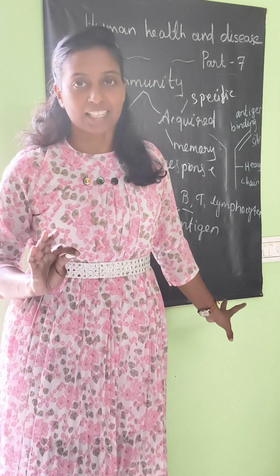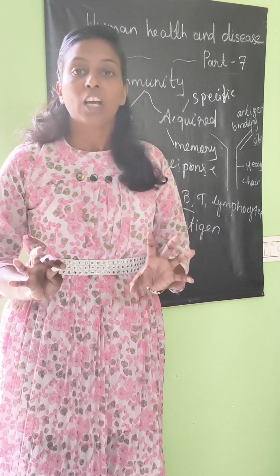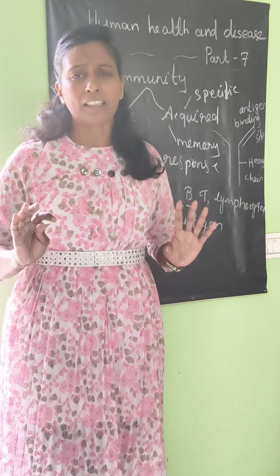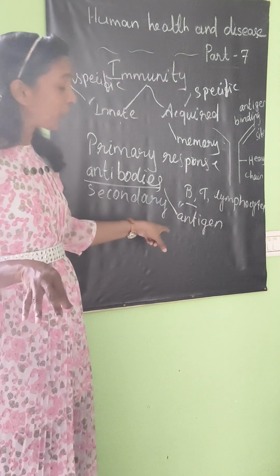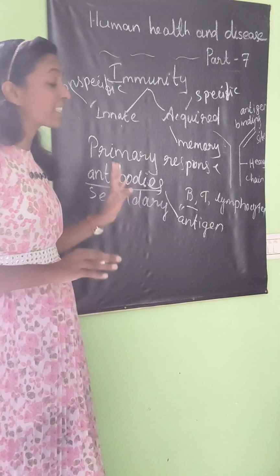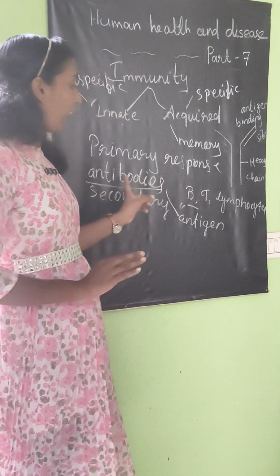These include all the pathogens, pollens, and different foreign particles. One type of antigen is a pathogen. Against an antigen we have an antibody.